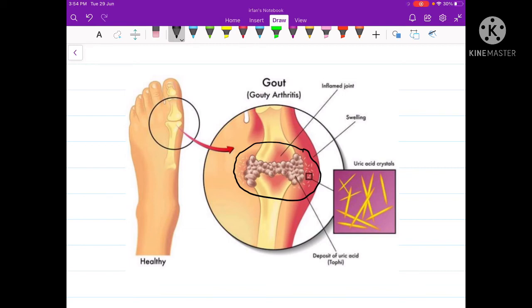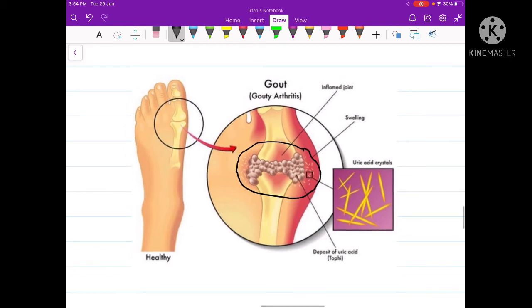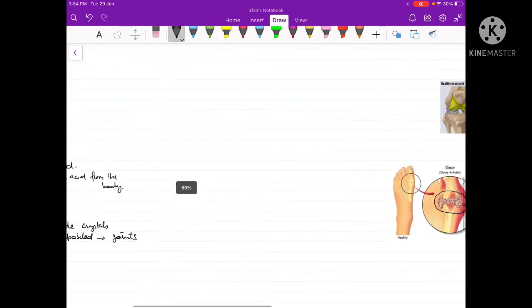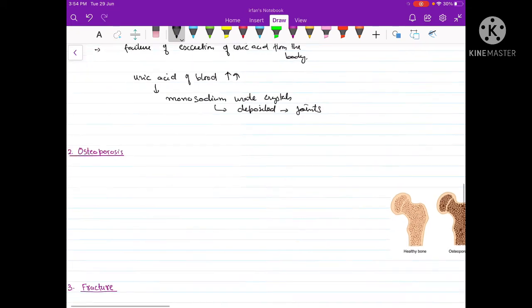So we have seen arthritis is of three types. First is rheumatoid arthritis, which is an autoimmune disorder. Second, we have seen osteoarthritis, which is an age-related, degenerative disorder, caused because of continuous wear and tear. And third, we have seen gouty arthritis, which is caused because of a metabolic disorder. Gouty arthritis has been found more common in males as compared to females.